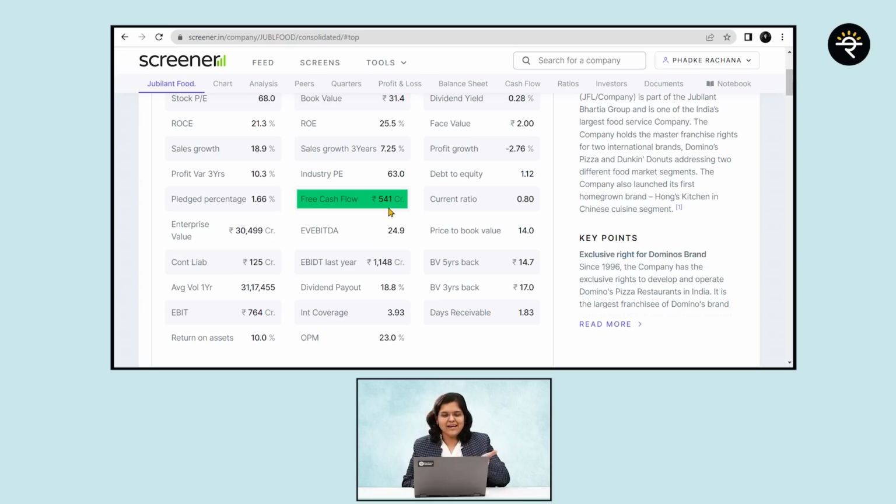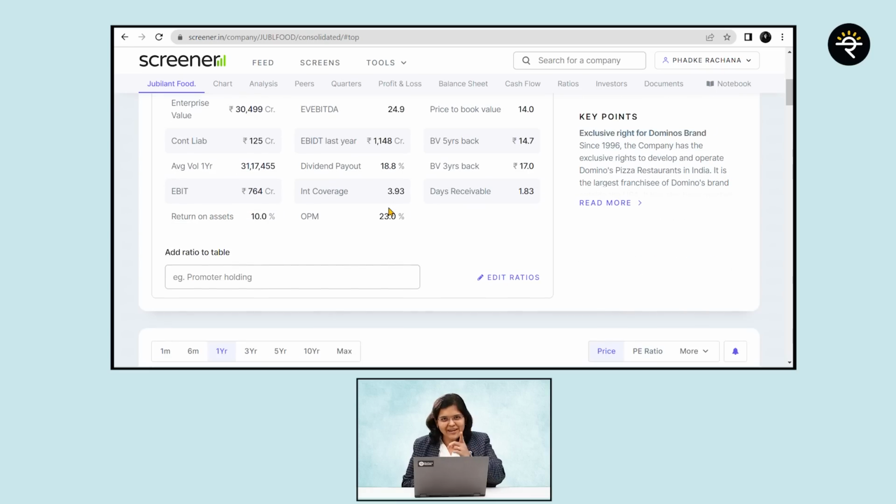Is that what we had exactly calculated? Answer is yes. So I hope you have understood using both methods, either this shortcut method, but I showed it to you at the end, otherwise we would have used only shortcut. So first I showed you how to calculate, and I've also showed you how to use the shortcut to calculate free cash flow. Now let's try and do some more analysis on this.